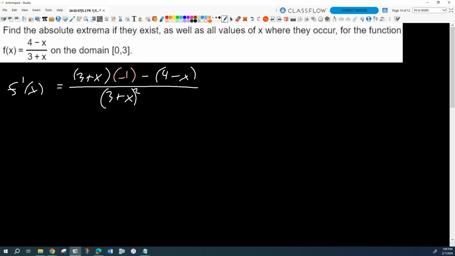Okay, so that's gonna give us, if we simplify, -3 minus 4 is -7, right? And I'm gonna get a minus x plus x, they cancel, good. Divided by 3 plus x quantity squared. Okay, so then, what do we know about our critical numbers here?